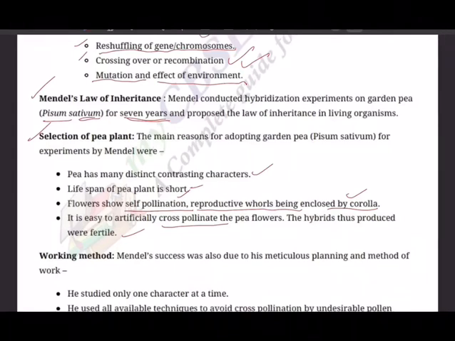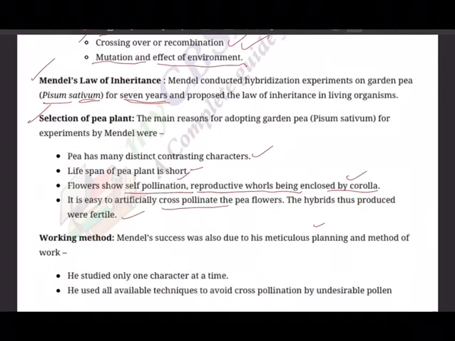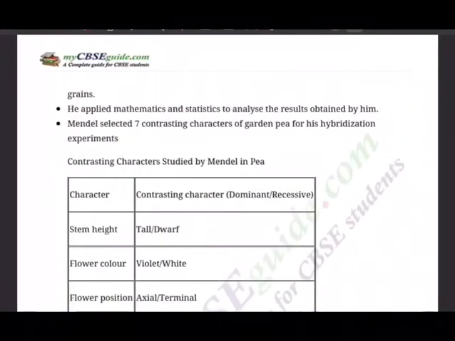So, working method. Mendel's success was also due to his meticulous planning and method of work. What did he do? He studied only one character at a time. That is one. He used all available techniques to avoid cross-pollination by undesirable pollen. And then he applied mathematics and statistics to analyze the results obtained by him. And Mendel selected, as I just said, 7 contrasting characters of garden pea for his hybridization experiments.